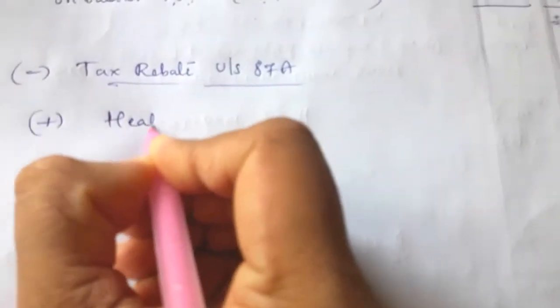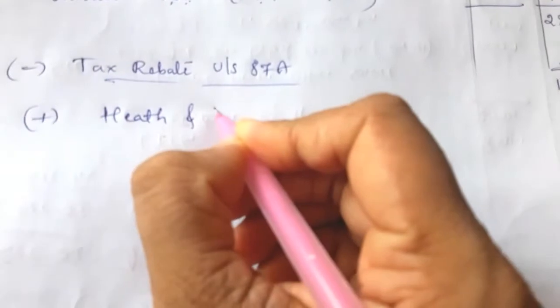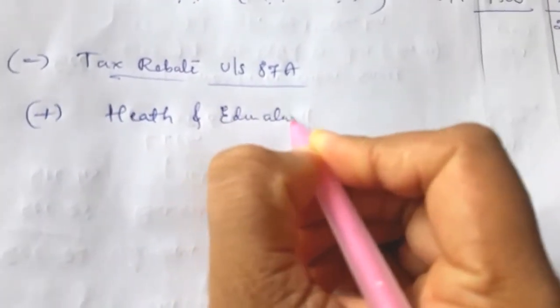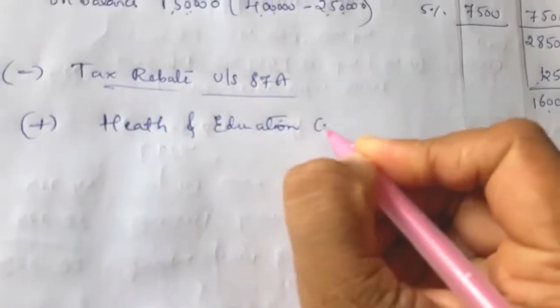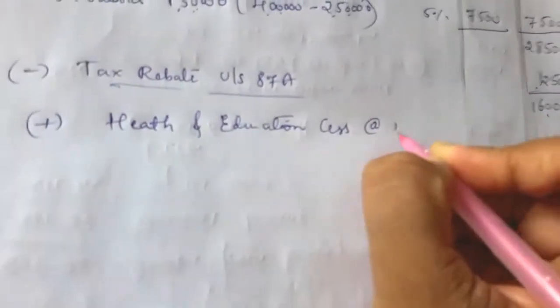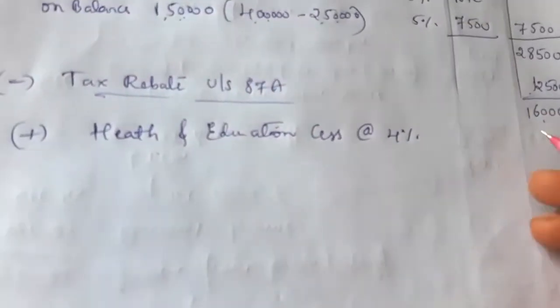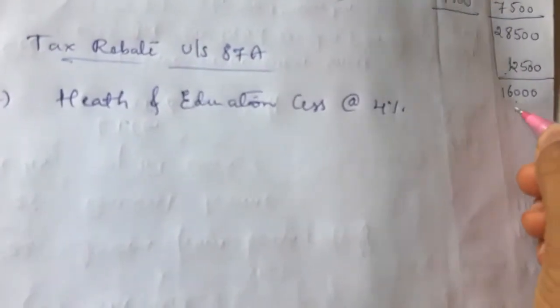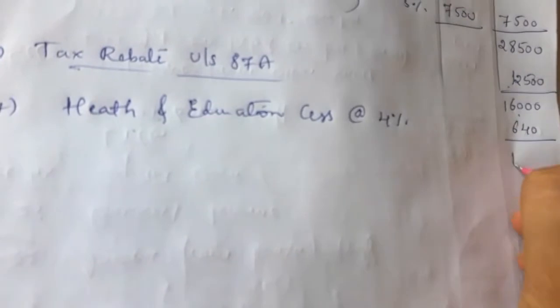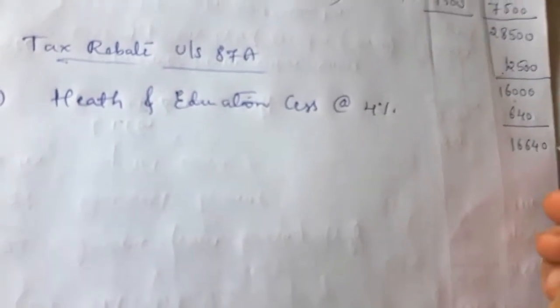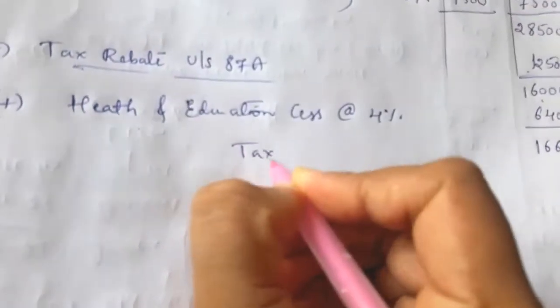There is no surcharge, since her total income is less than 50 lakh. Health and education cess at 4% on 16,000 comes to 640. So the total, 16,640, is her tax liability.